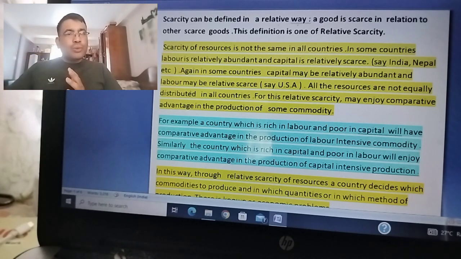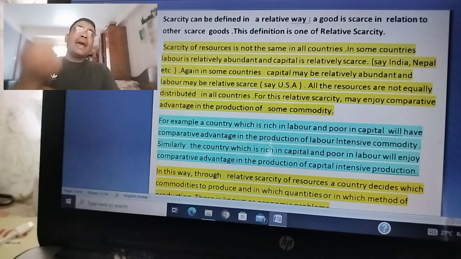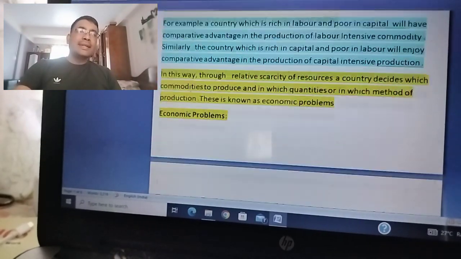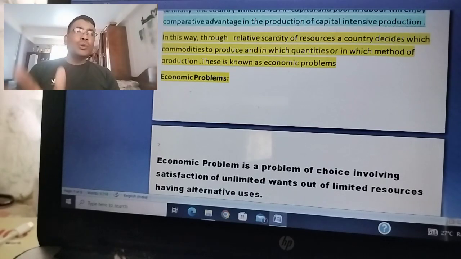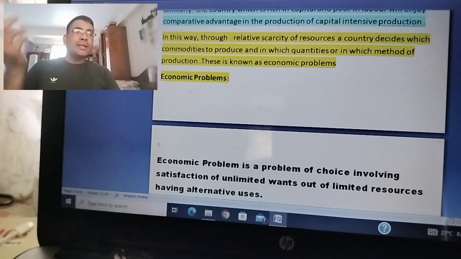So what to produce and how much to produce depends upon relative scarcity. The country having more labor and less capital will definitely follow labor intensive techniques of production, whereas countries having more capital and less labor will follow the capital intensive technique.